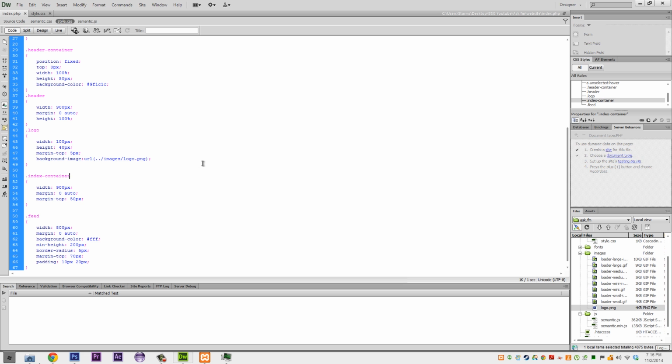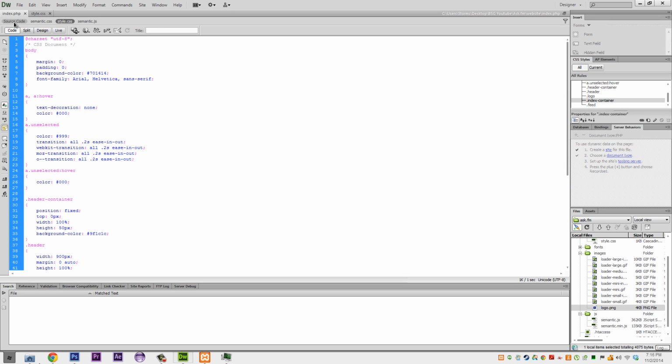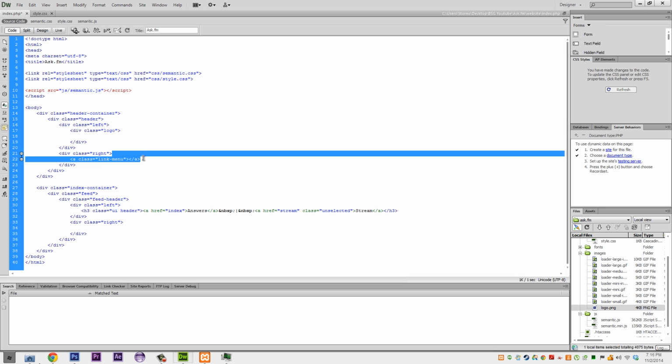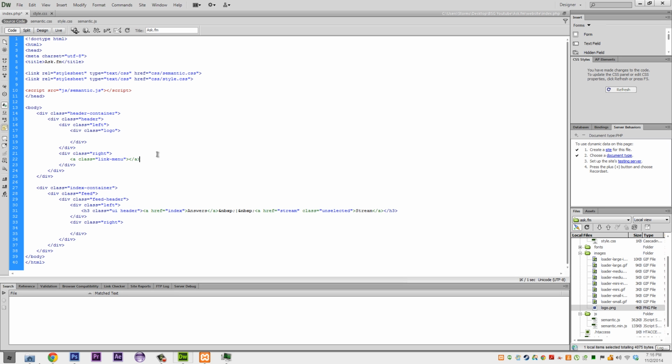The next thing that we're going to do is create a few links up in the top right. So we're going to do a, and then a class equal to link menu. And we're just going to copy that 1, 2, 3, 4, 5, 6 times. Sorry, 5 times.